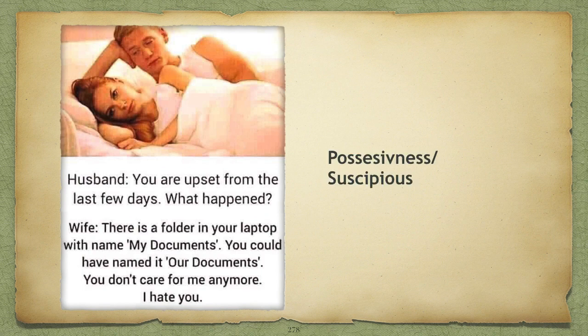Maybe because of possessiveness, a type of love, but not willing to share anything with others. So possessiveness. Or another rubric we can consider in this case is suspicious. Wife is suspicious of husband.